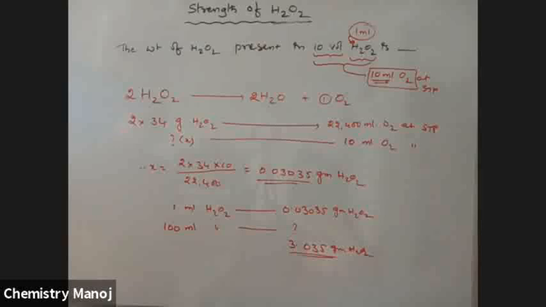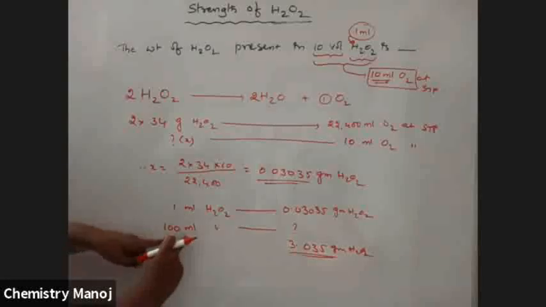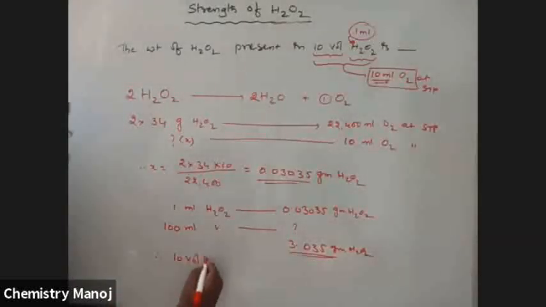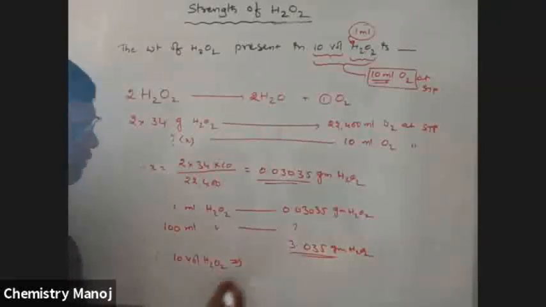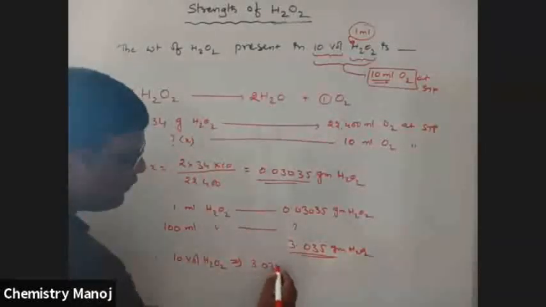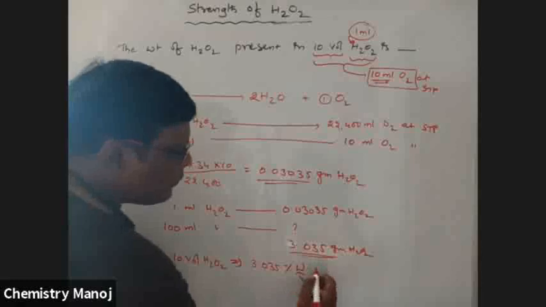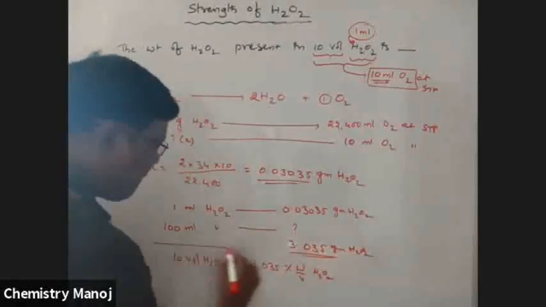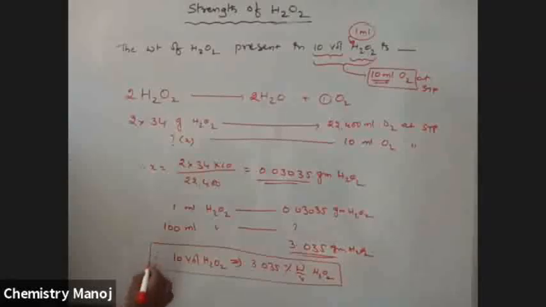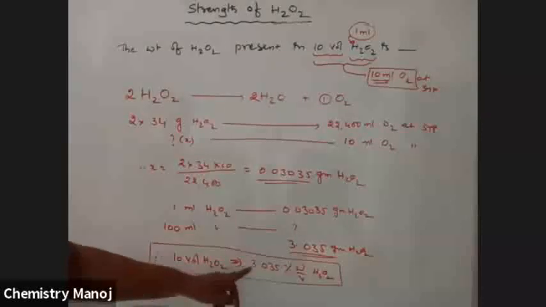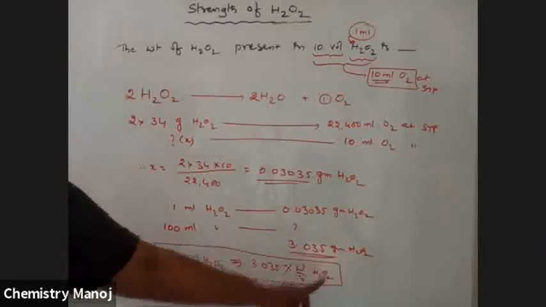This is the 10 volume H2O2 case, percentage weight by volume. 100 ml means percentage weight by volume. Therefore 10 volume H2O2 is numerically equal to 3.035% weight by volume H2O2.